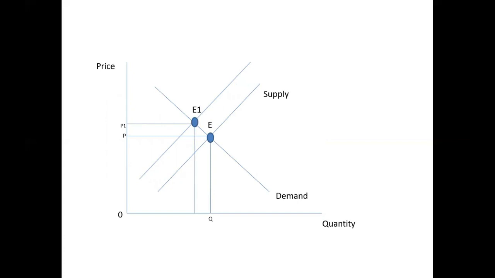And you see right here, P1 is higher than P, which shows that whenever there is a reduction of supply, there is a tendency of price increment. So this is one of the major reasons why gold prices are rising. It's because the supply of gold has sharply reduced, so the price of gold is ever rising.